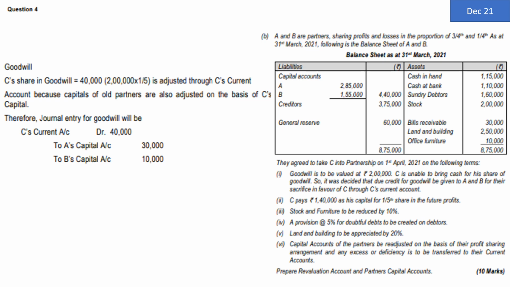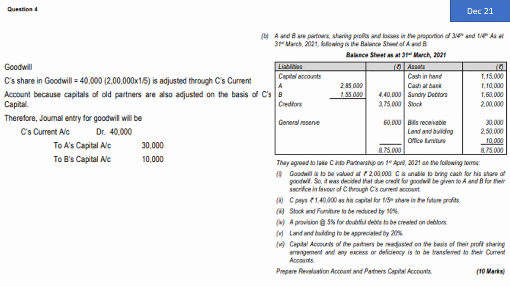So C's current account will be debited because he is supposed to bring in goodwill. He is not bringing in goodwill, so we are going to specify that we gave you goodwill. You are going to enjoy the reputation of the firm. This reputation was created by A and B. So A and B are the givers of reputation to Mr. C, who is not paying anything just now. So it is just like a credit sale. When we sell goods to somebody on credit, the entry is customer account debit, debtor account debit to sales account. If it is on cash basis, then it is cash to sales. If it is on credit basis, then customer to sales.